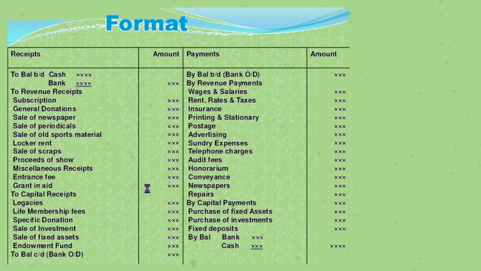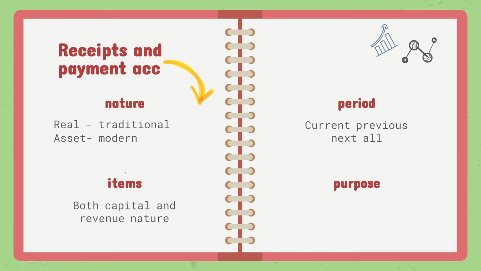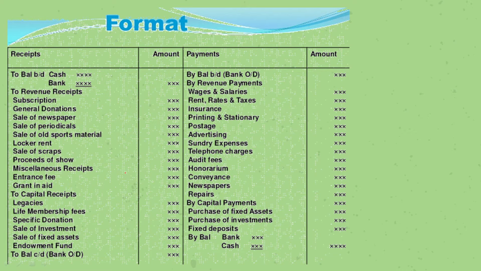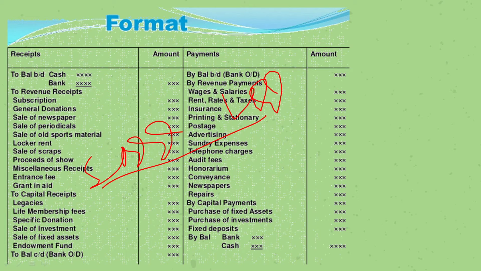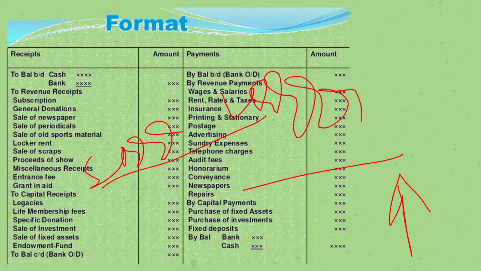Specific donation is when, suppose somebody has given us 5,000. They tell us, no, you cannot use it for whatever purpose you want, but you can use this only to create a building. So that's the specific donation, because we have received that donation for a specific purpose. We cannot use it for whatsoever we want to do. Now, sale of investment. We had an investment of 1 lakh, and if we sold that investment, whatever amount we received is sale of investment. And if we had a fixed asset and we sold it, whatever amount we received.